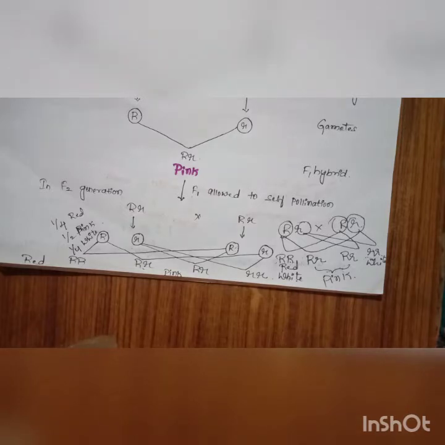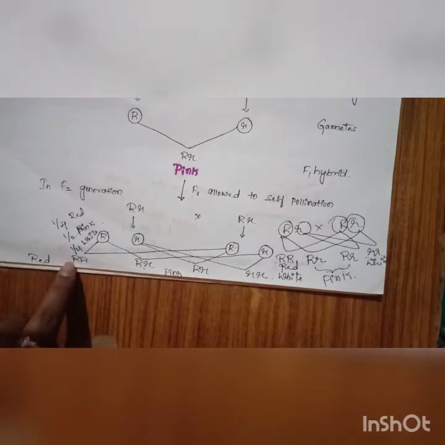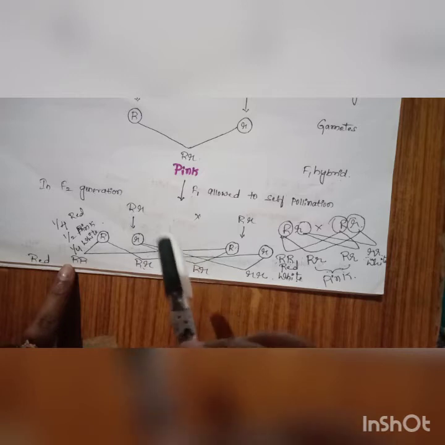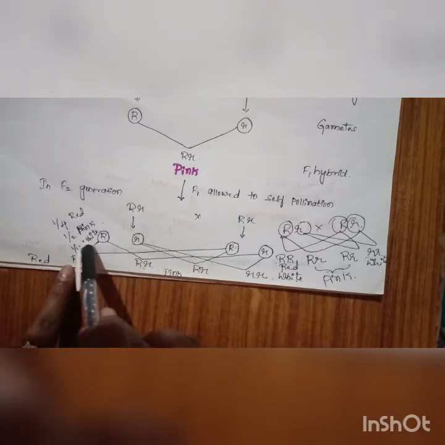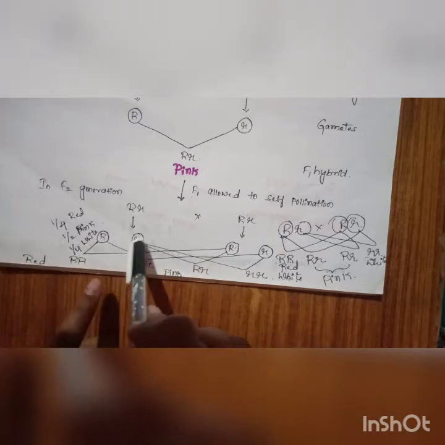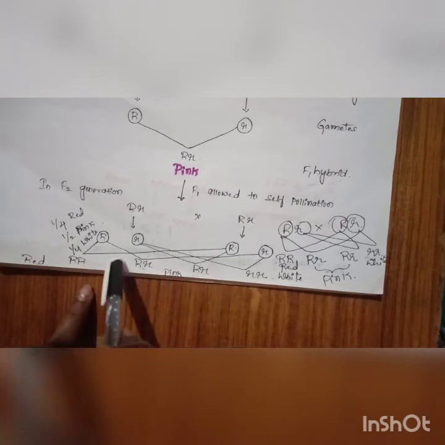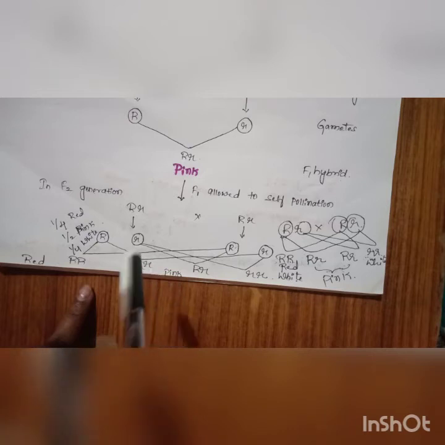Here, the natural characters, which are red and white, are exhibited only when they are in homozygous condition. When it comes to the heterozygous condition, the plant shows pink colored flowers.